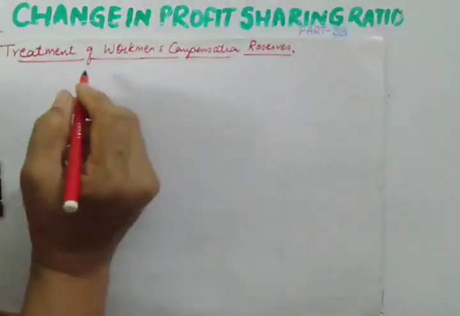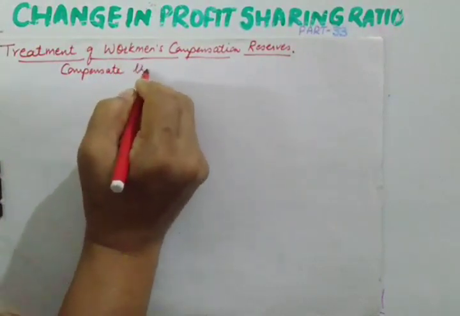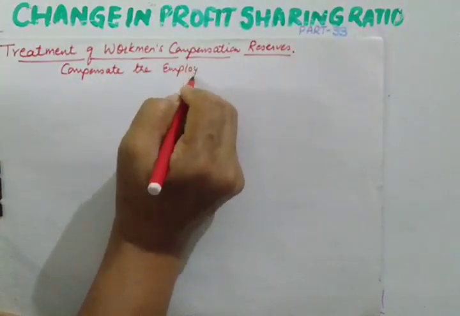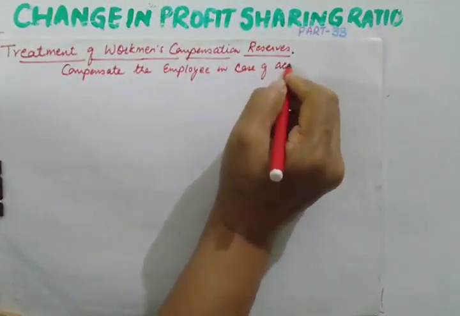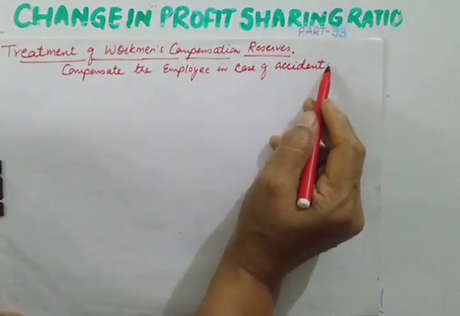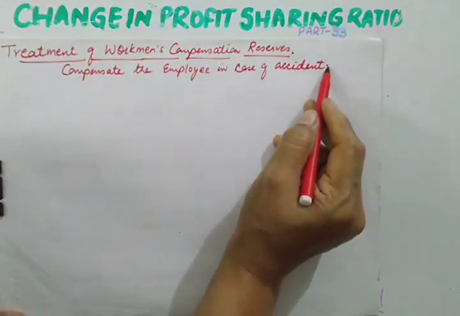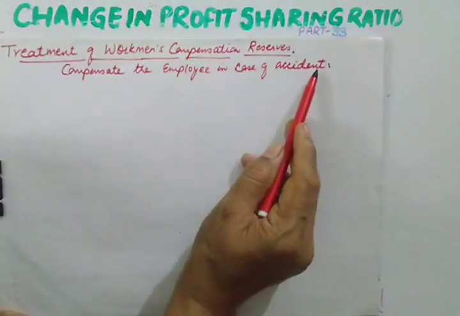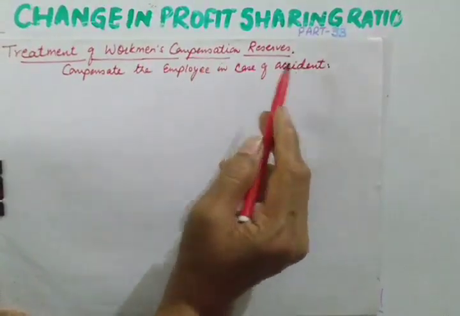So the main objective is to compensate the employee in case of accident. For example, a worker got an accident with machines, or a salesman on duty met with an accident during traveling. All those types of compensations will be met through this workman compensation reserve.